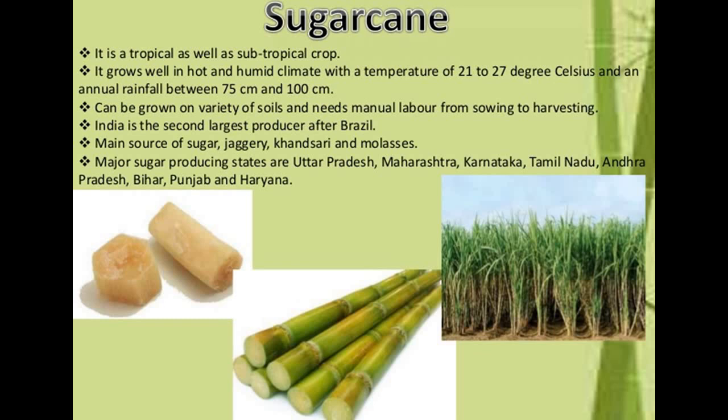India is the second largest producer of sugarcane after Brazil, and it is the main source of sugar, jaggery, khandsari and molasses. The major sugar producing states are Uttar Pradesh, Maharashtra, Karnataka, Tamil Nadu, Andhra Pradesh, Bihar, Punjab and Haryana.